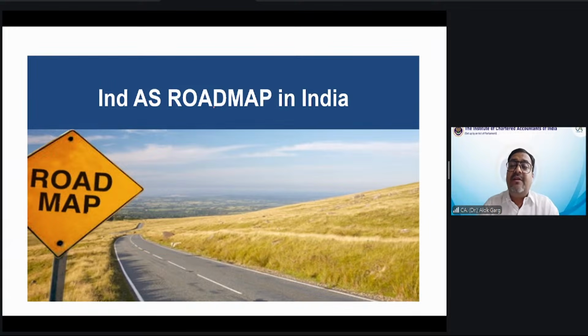The difference, which is 0.5, 0.6% of difference, has been classified into 3 types: carve out, carve in, and removal of option. What is carve out, my dear friends? Carve out means applying a different treatment in Ind AS. Like we have applied a different treatment for computing the opening balance in the first Ind AS financial statement for property, plant and equipment, investment property and intangible asset.